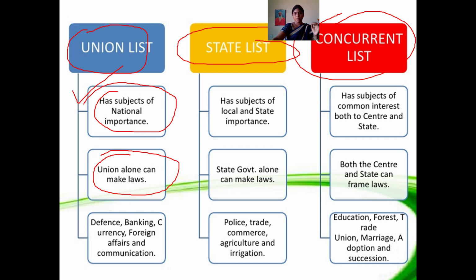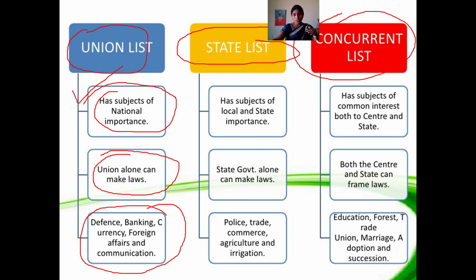Only the central government alone can make laws, the central government itself or parliament. Next, some examples in this: defense, banking system, currency, Reserve Bank of India, foreign affairs and communications.